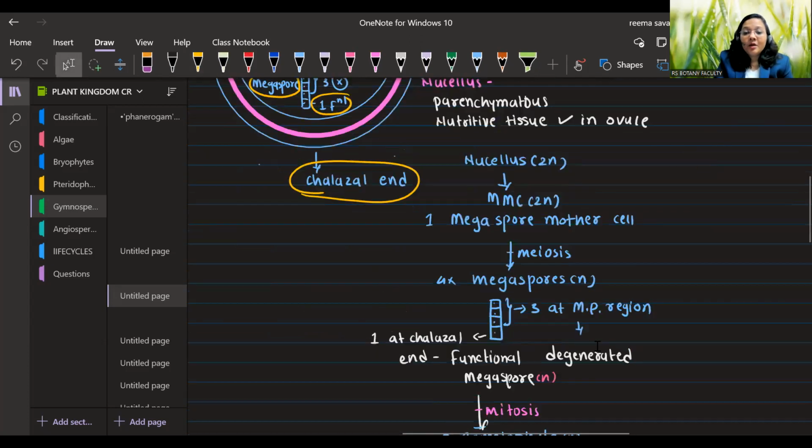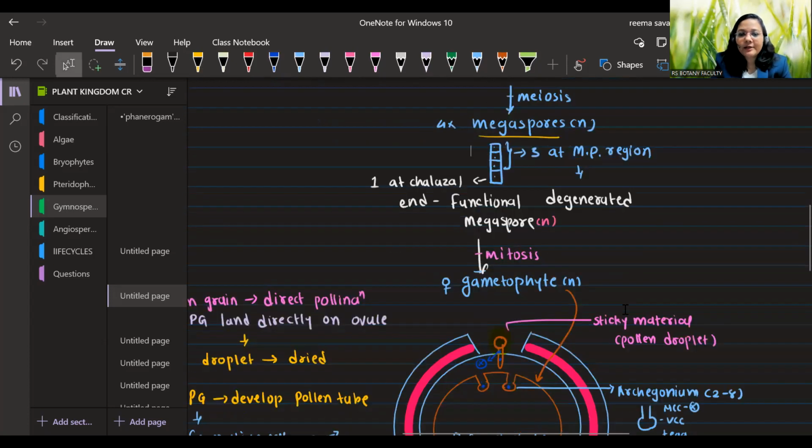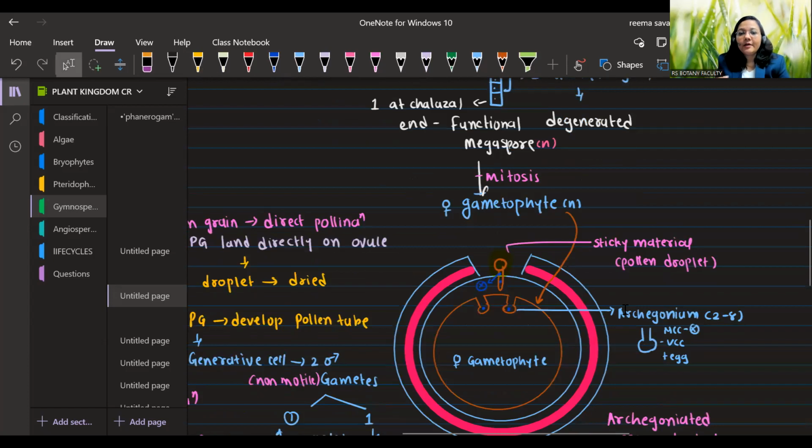Next one, nucellus. This I already told you. Nucellus will form MMC. MMC is the megaspore mother cell. By meiosis, it can form 4 megaspores. 3 at the micropyle degenerate. 1 will remain functional. Now we need to study what this functional megaspore will form.